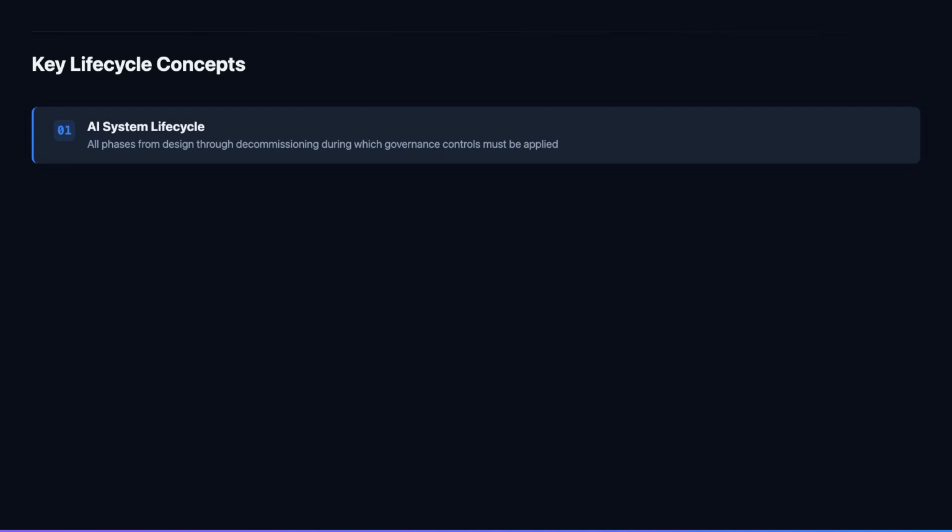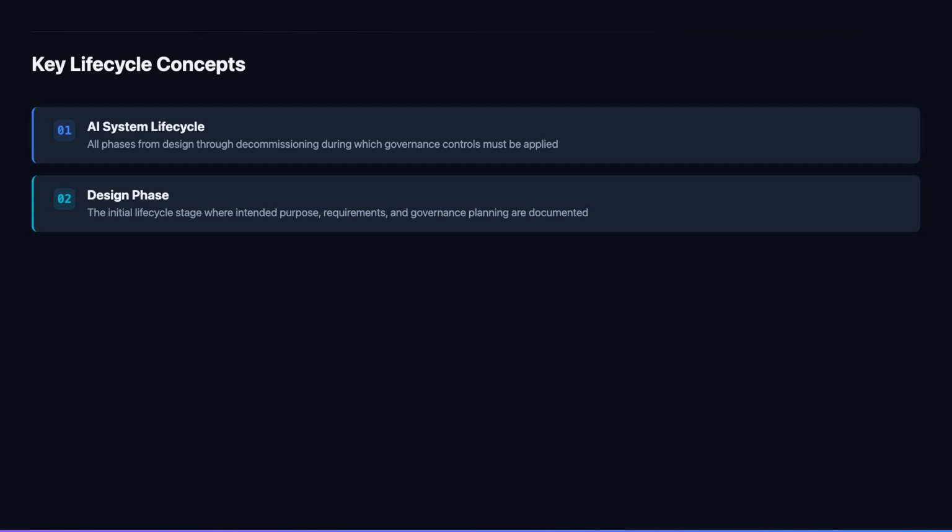Four key terms define the AI system lifecycle under ISO 42001 and appear throughout Annex A.6 governance requirements. The AI system lifecycle is the organizing concept behind Annex A.6 of ISO 42001. It recognizes that governance cannot be applied at a single point. It must be embedded at every stage from the earliest design decisions through to the final disposal of data and models. Understanding the lifecycle enables us to map specific controls to the phases where they are most relevant and where gaps in governance are most likely to cause harm.